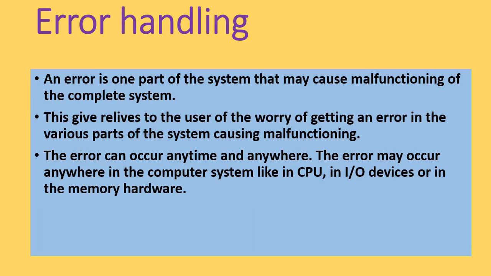This relieves the user of the worry of an error in various parts of the system causing malfunctioning. Errors can occur anytime, anywhere, so we need to solve them. These errors may occur anywhere in the computer system, like in the CPU, in IO devices, or in memory hardware.